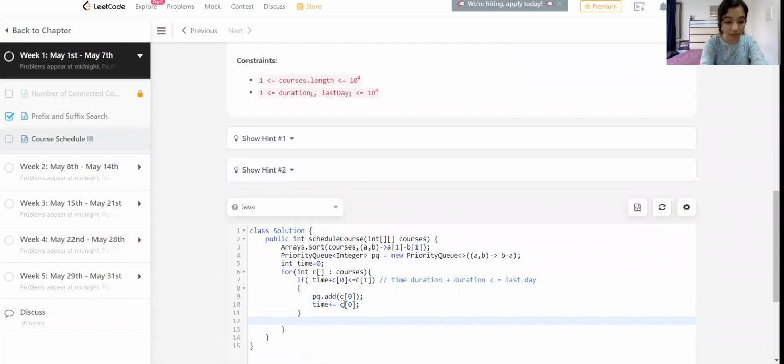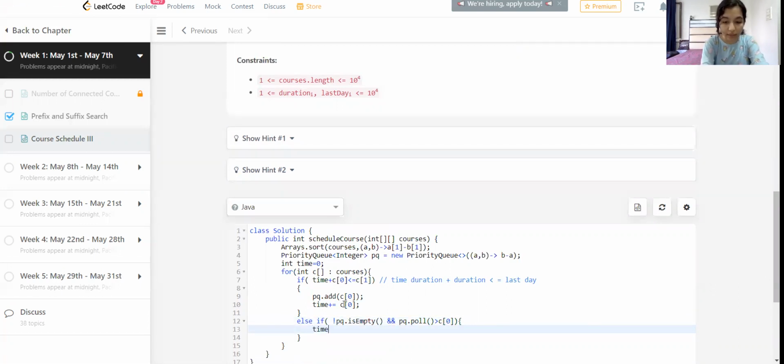Now if that is not the case, we check if PQ is not empty, which means the priority queue is not empty, and the priority queue's first element, whichever is popped out first, is greater than c[0].